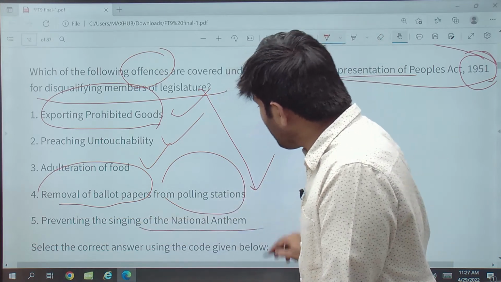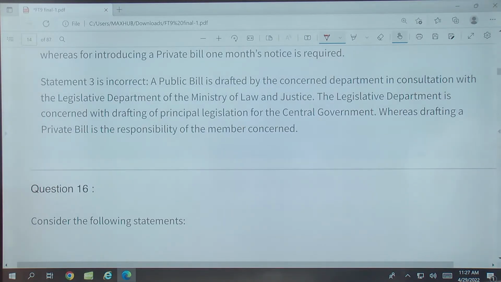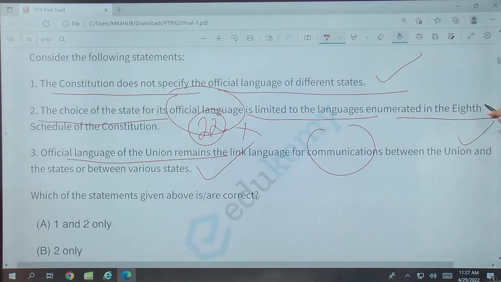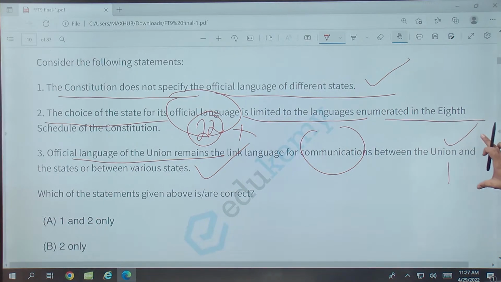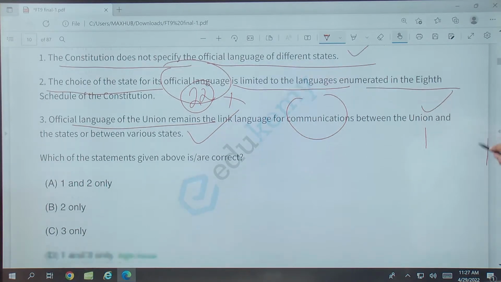Preventing the singing of the national anthem, is this right?